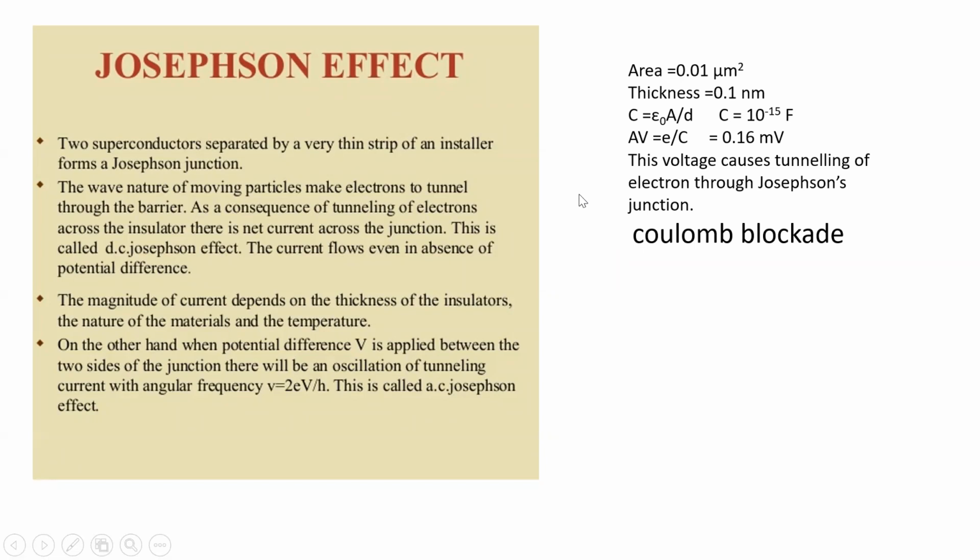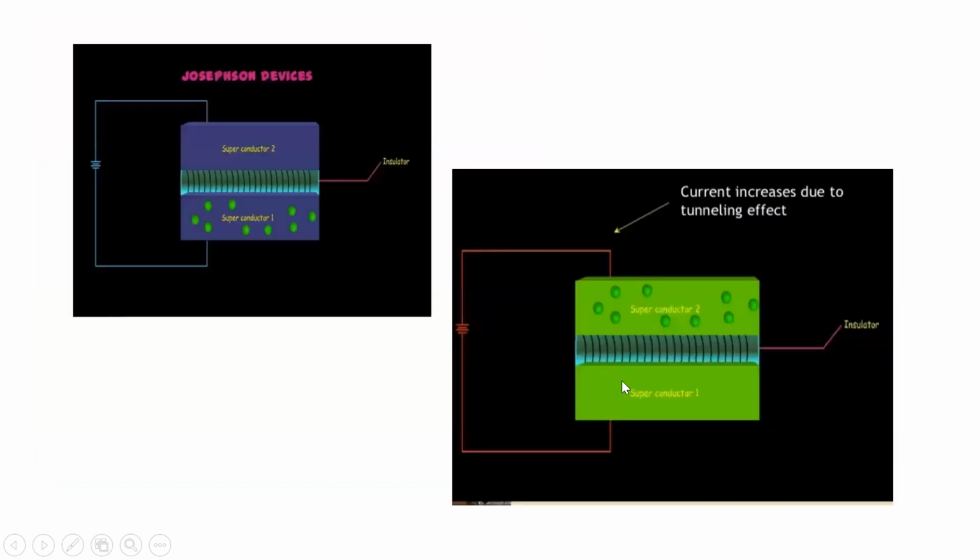Now, what is the Josephson effect? There are two superconductors which are separated by a very thin strip of an insulator, which forms a Josephson junction. So this is just a kind of Josephson device: superconductor 1 and superconductor 2, separated by a very thin film of insulating material.